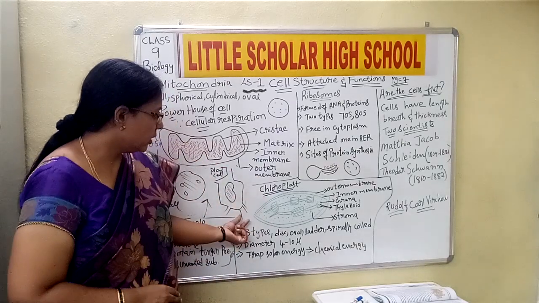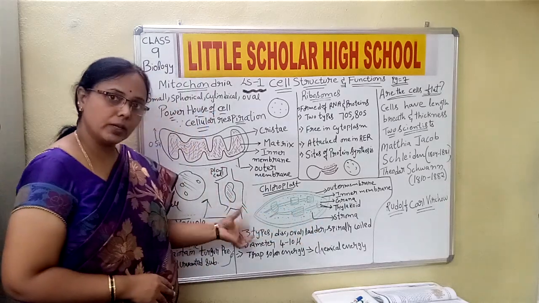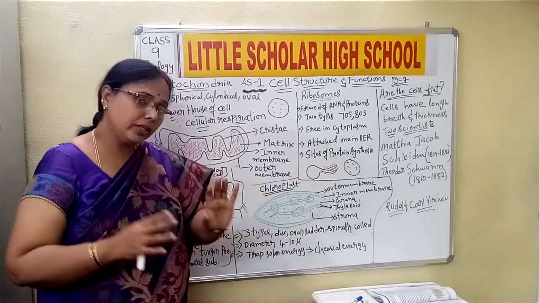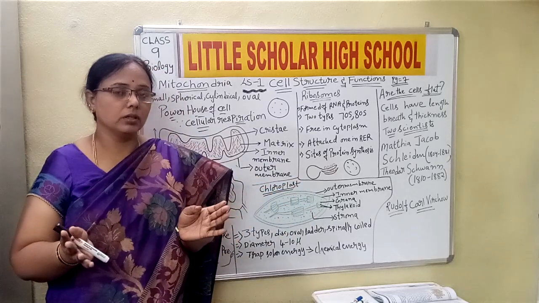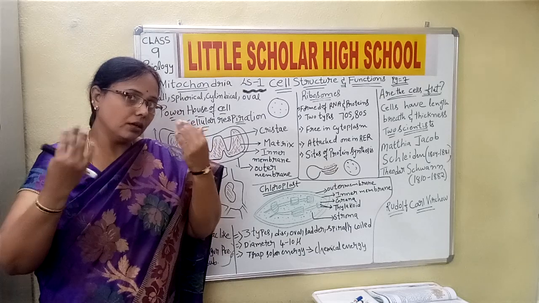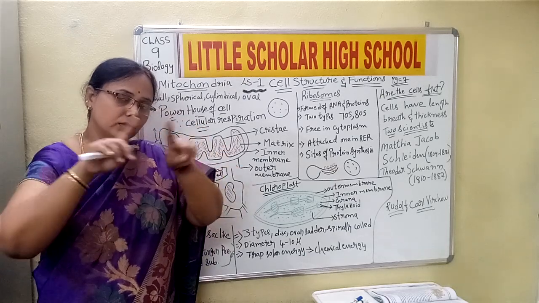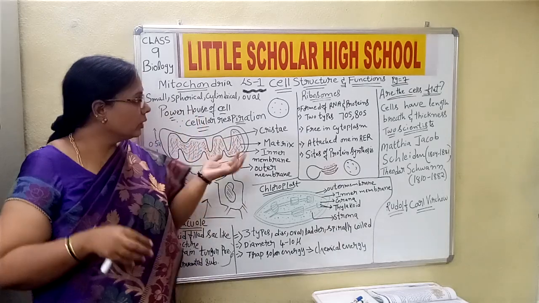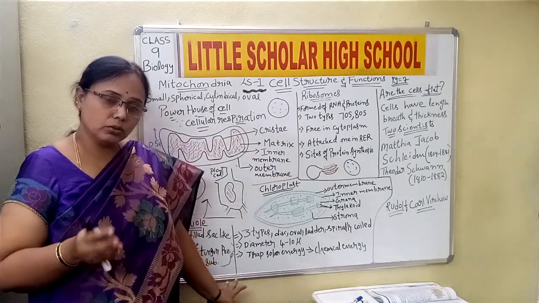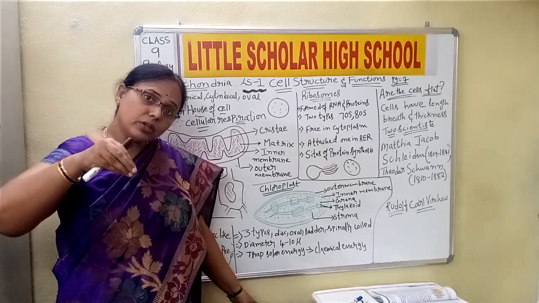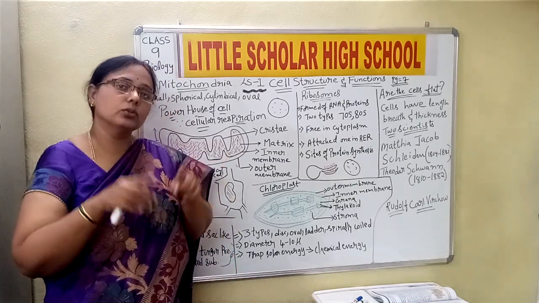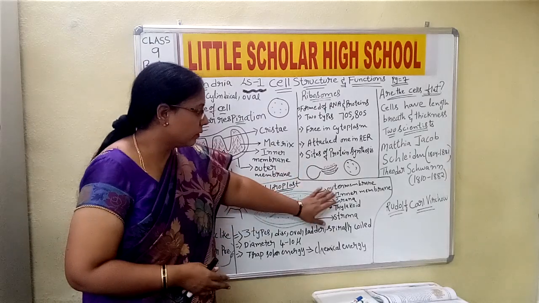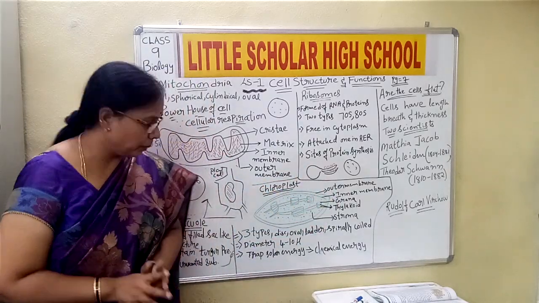Okay, now whenever we look into the chloroplast structure, again it is made up of membranes. Every organelle has its own membrane, children. Like we said the cell is covered with the cell membrane, yes or no? Because inside the cell membrane only all these different kinds of organelles are present. But at the same time each organelle has its own boundary, yes or no? So here we say that chloroplast is made up of an outer membrane and an inner membrane.